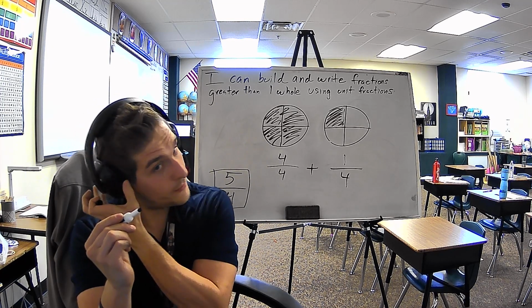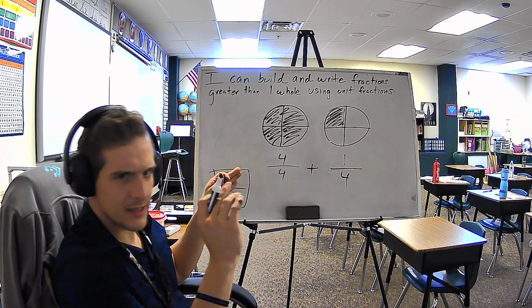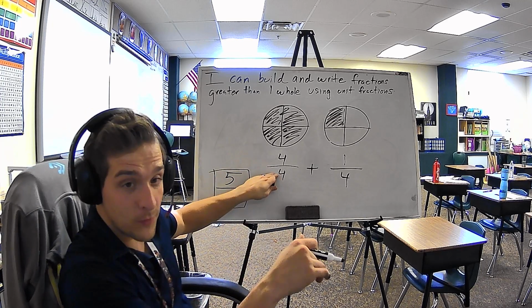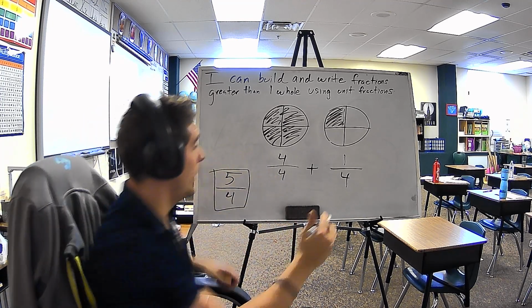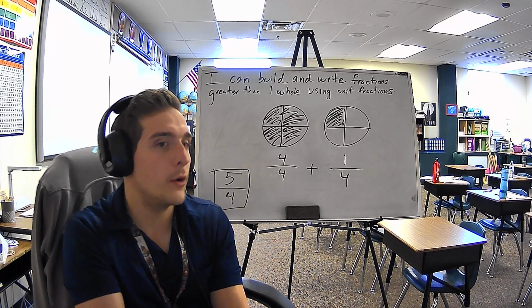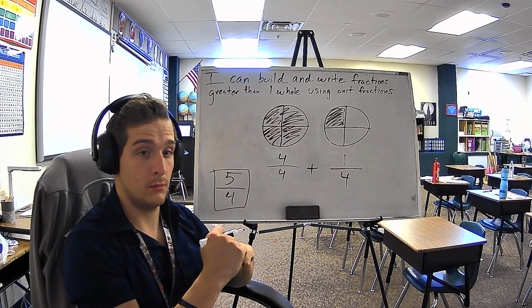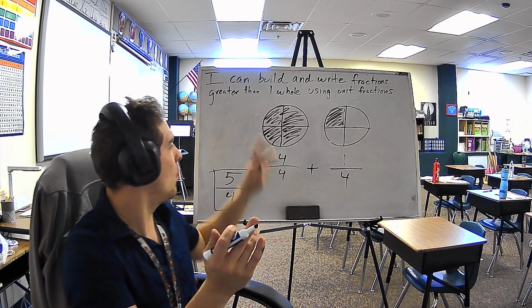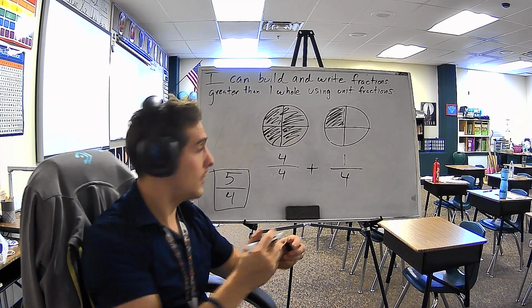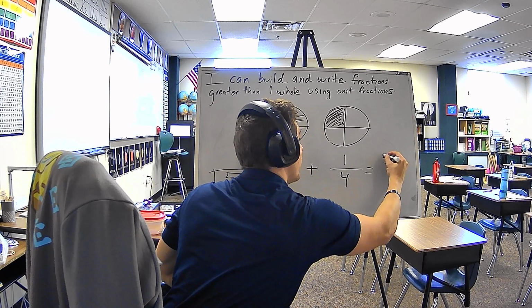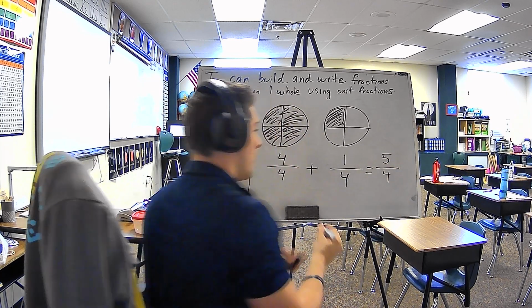So, going off of this, this is telling us it takes 4 to make 1 whole, and we ate more than 1 whole. We ate 1 and some more. That's what that means. 1 and some more. So, you put that together, we ate 5 pieces of 4.